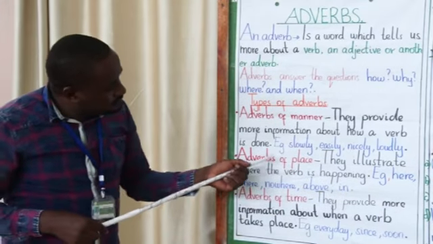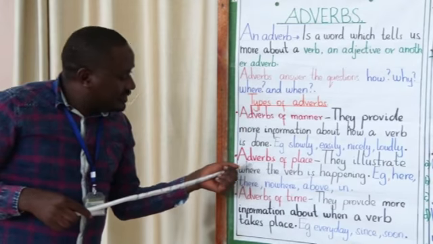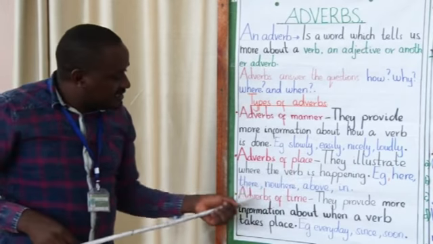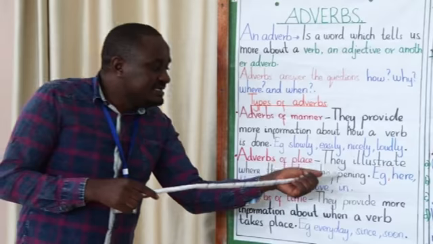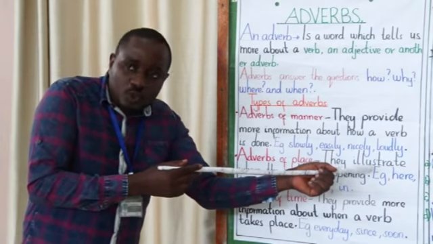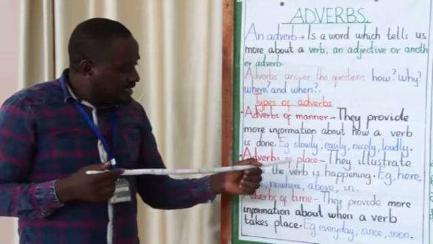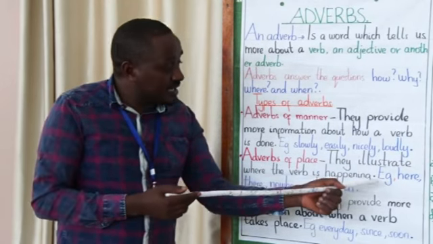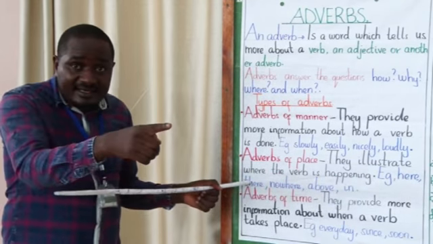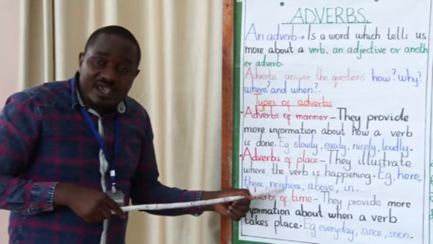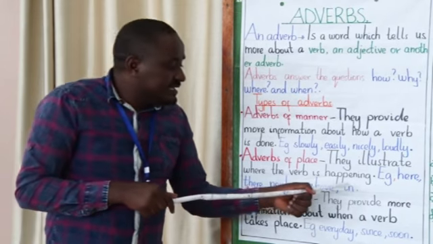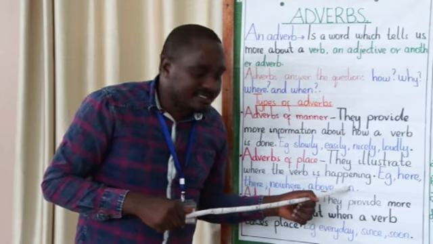Let's take the next type of adverb, adverbs of place. They illustrate, they indicate where the verb is happening. For example, here is an adverb of place. There is an adverb of place. Nowhere is an adverb of place. Above is an adverb of place. In is an adverb of place.